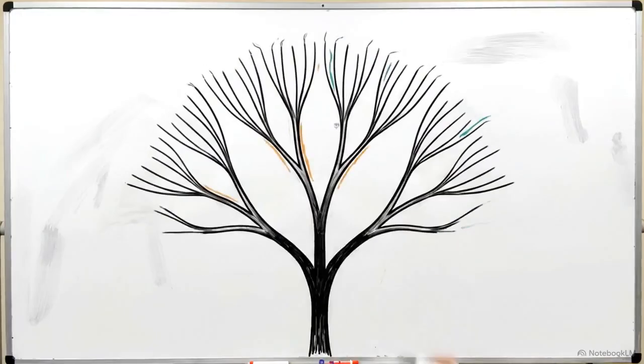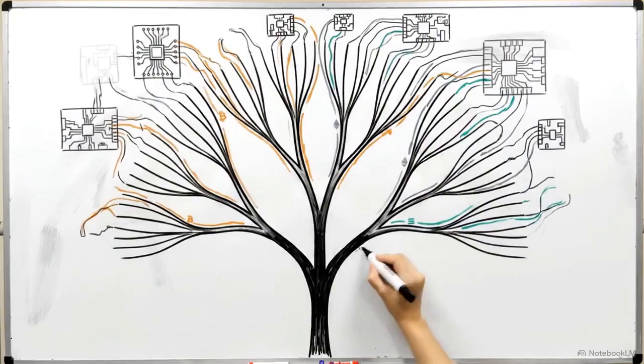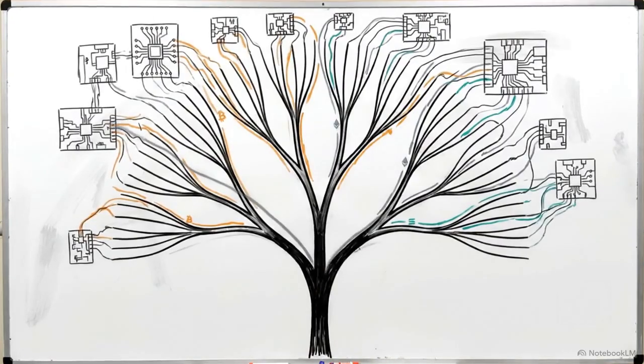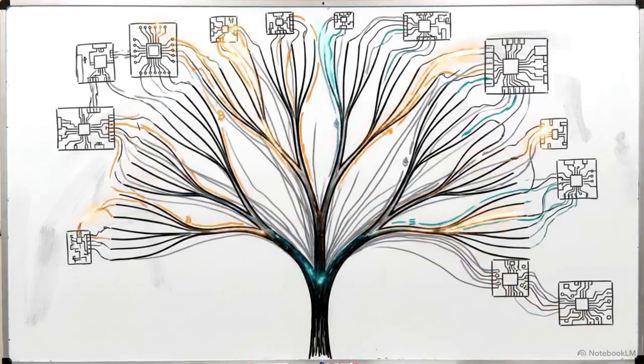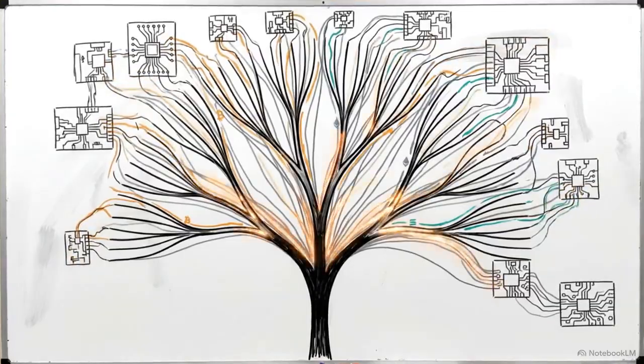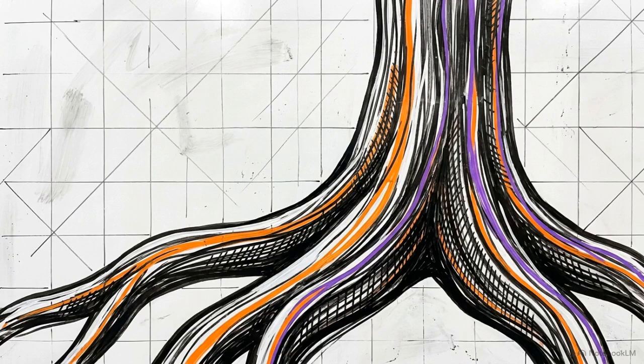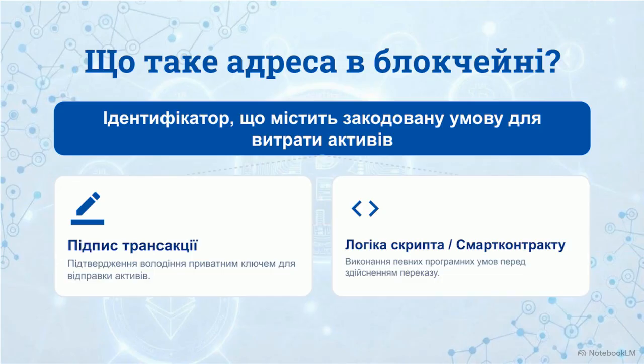This HD structure is why a single 12-word phrase can simultaneously control assets across entirely different Layer 1 and Layer 2 virtual machines. You only need one root to regenerate the entire tree, but a private key alone cannot receive funds. It must be translated into an on-chain address. As we see here, an address is an identifier that contains encoded conditions, specifically a required signature and script logic, that must be met to spend the asset.